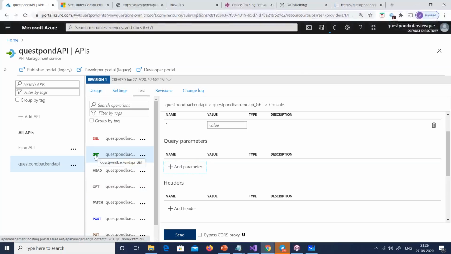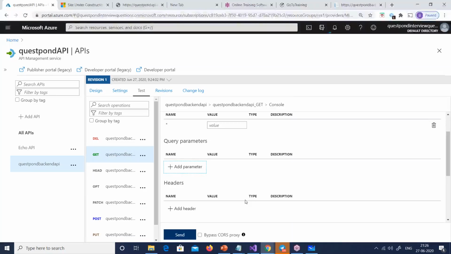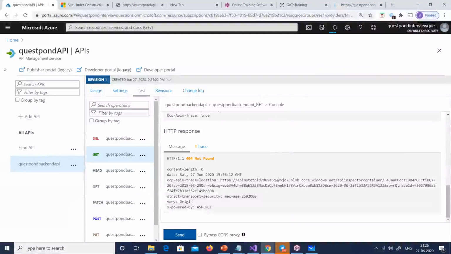So I'm going to go and send a request. You can see I've clicked on get, and let me try to send a request. I'm expecting an error actually out here. So let's see what happens. Send. And if you see out here, it says 404 not found.